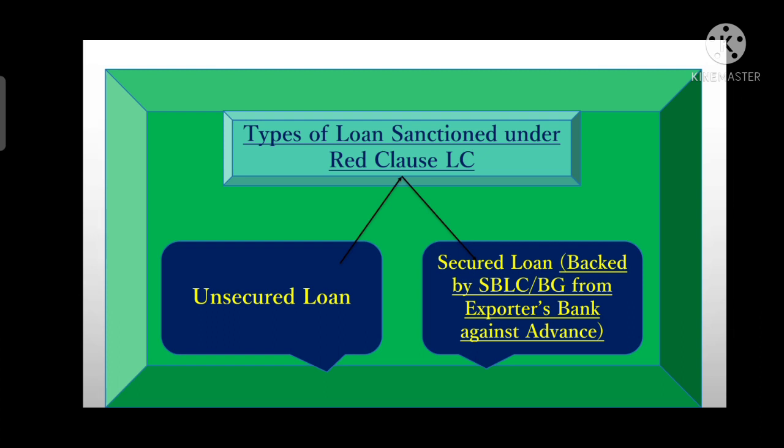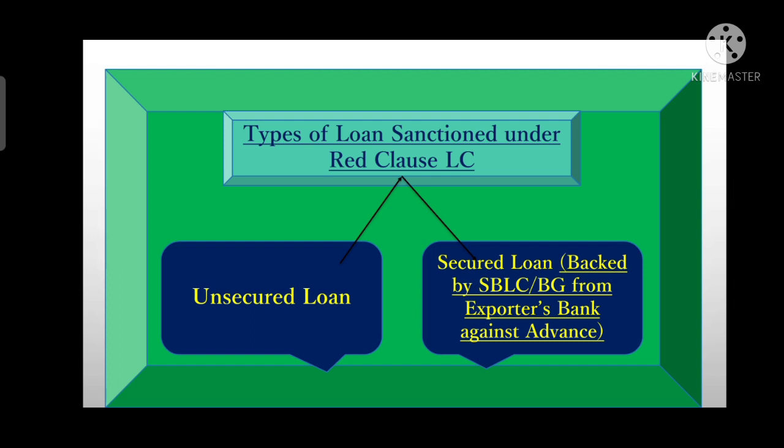There were basically two types of loans sanctioned under red clause LC. First is unsecured loan, second one is secured loan. First we will understand what is unsecured loan. The loan which is not backed by any sort of security is called an unsecured loan.